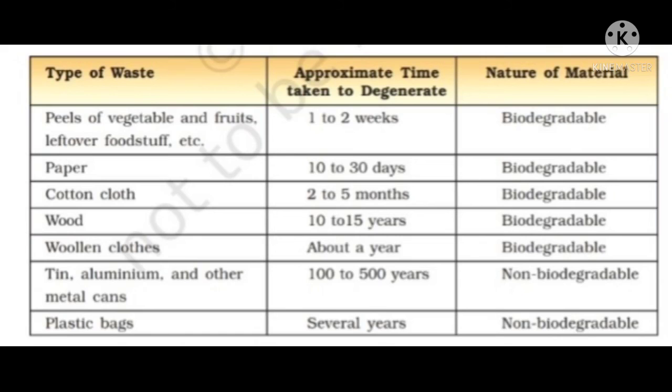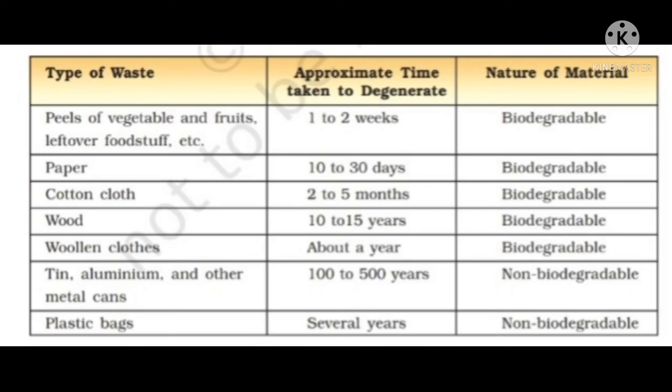Wood takes 10 to 15 years, so it is also almost easily, we can't say easily, but it gets decomposed in 10 to 15 years, that's why it is also counted as biodegradable waste. Woolen clothes take about a year, so they also get easily decomposed, and that's why it is also a biodegradable waste.